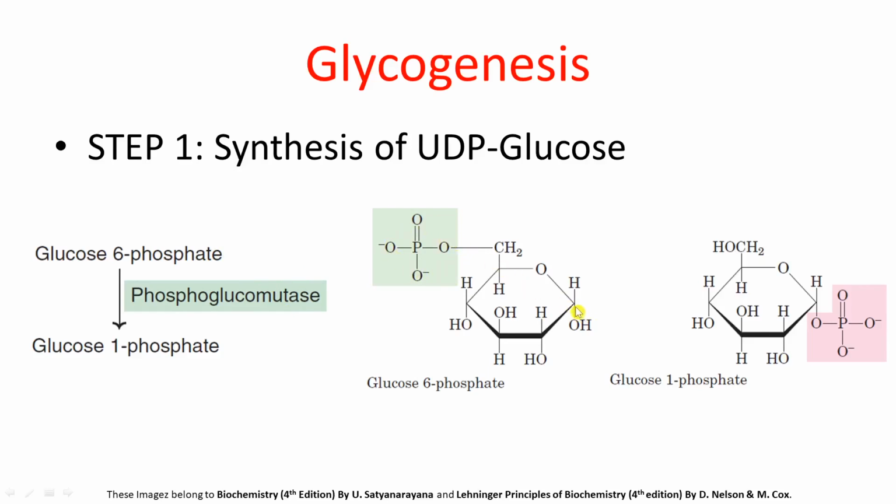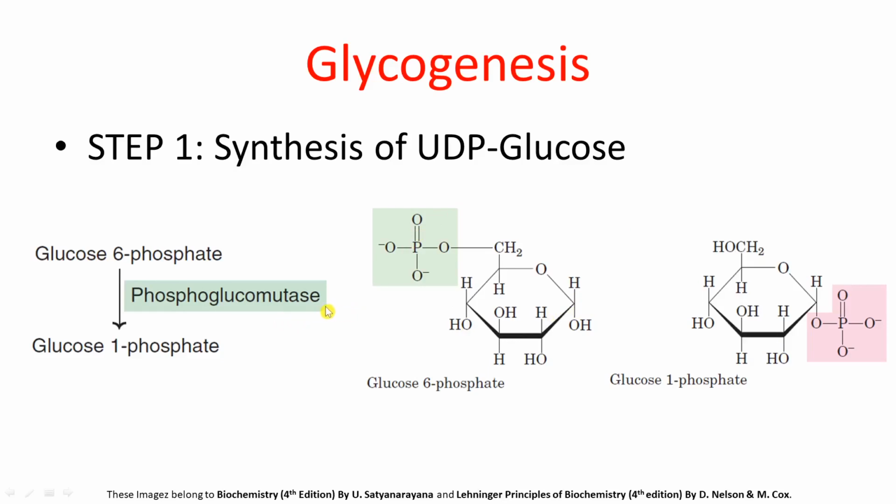Here, phosphoglucomutase will first add its own phosphate group to the C1 position of this glucose 6-phosphate, and then it will remove the phosphate group which is attached to the C6 position of this glucose 6-phosphate. As a result, finally, there will be formation of glucose 1-phosphate. Keep one thing in mind, this phosphoglucomutase doesn't simply remove the group from C6 position of glucose and attach it to the C1 position.